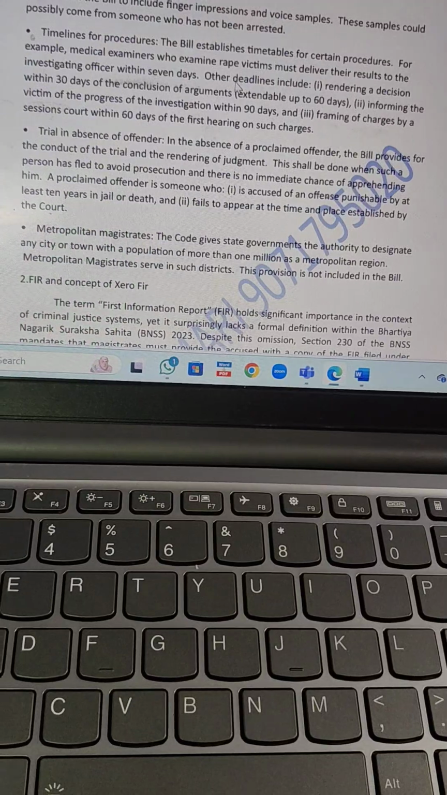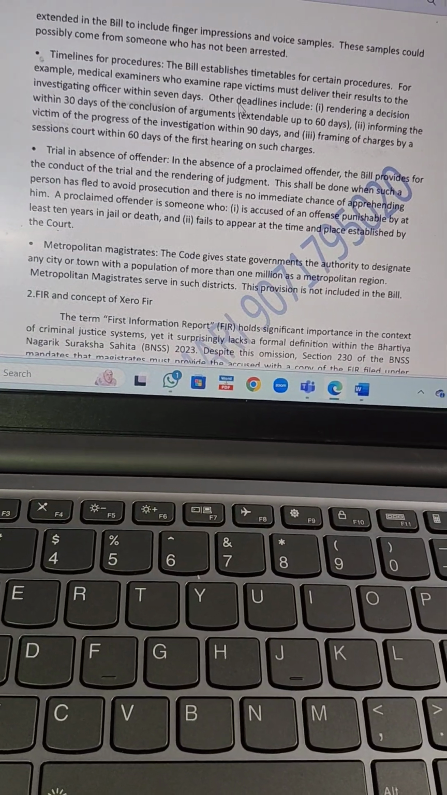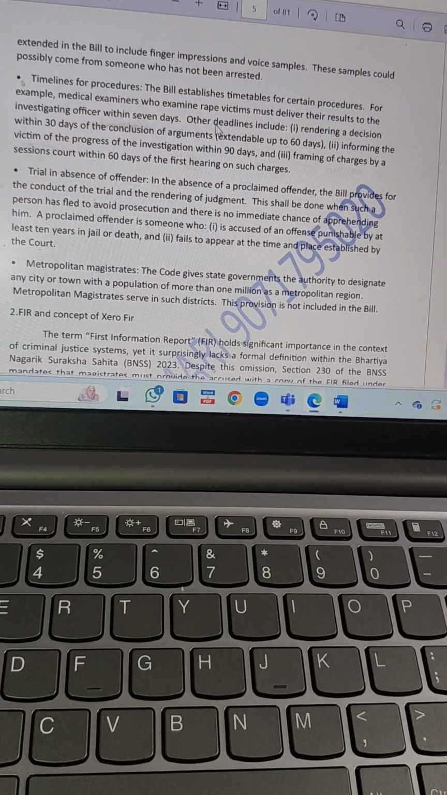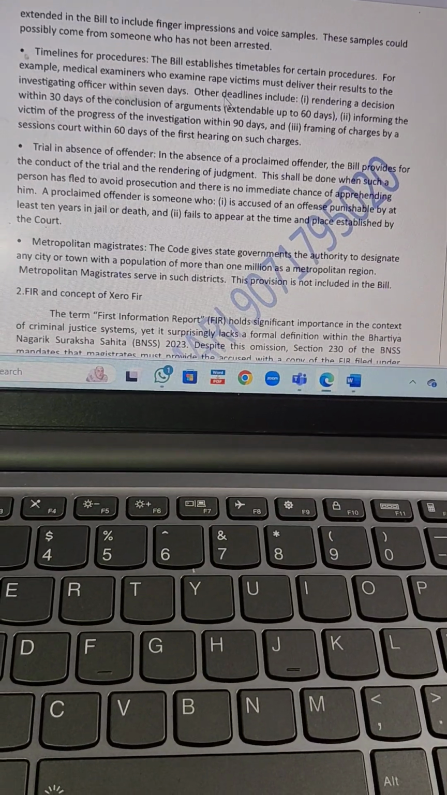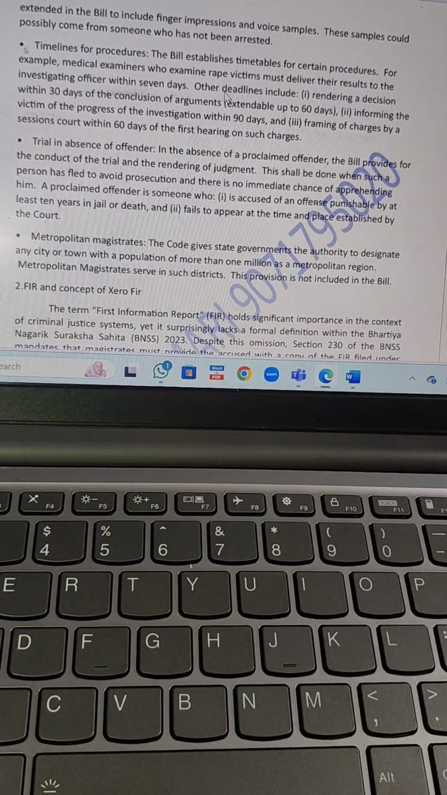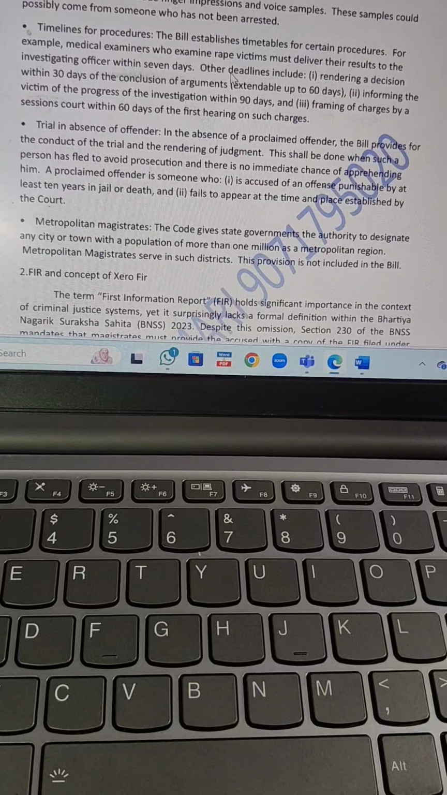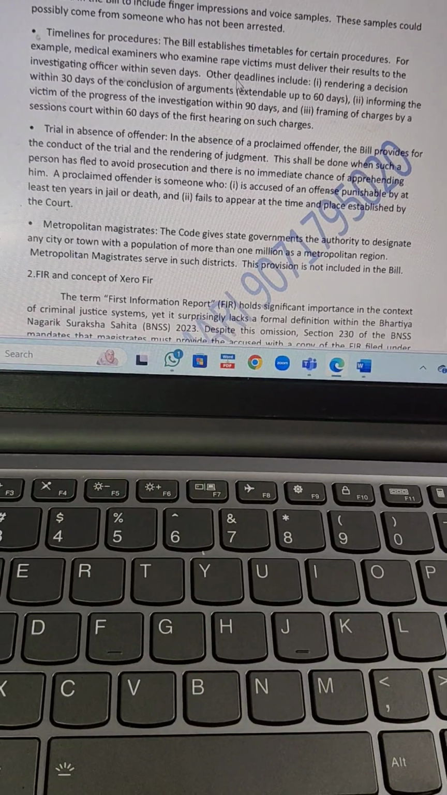Okay. Then this is very important. Please underline: timeline for procedure. So the bill establishes timelines for certain procedures. For example, medical examination: the examiner who examines a rape victim must deliver their result within 7 days. Please underline.